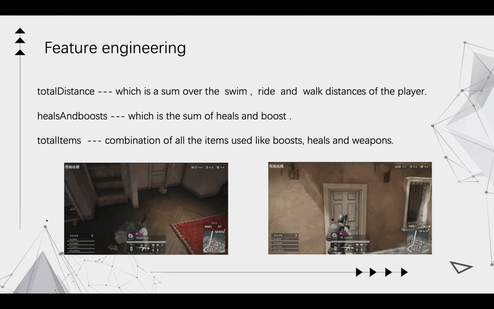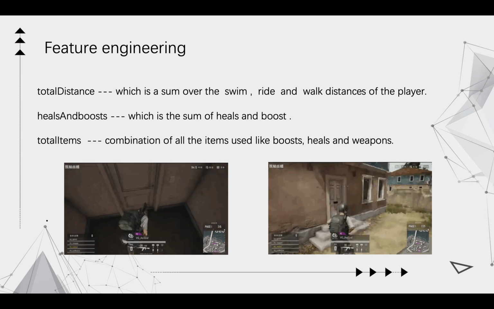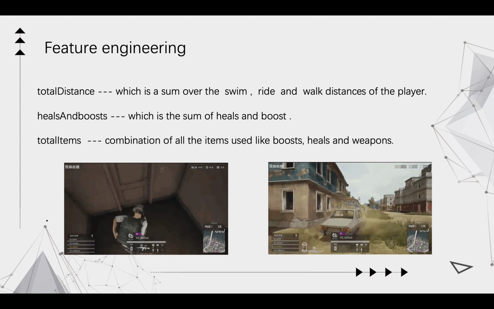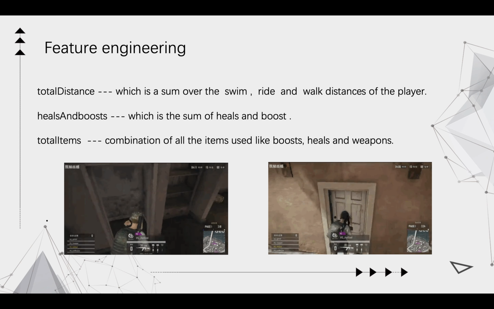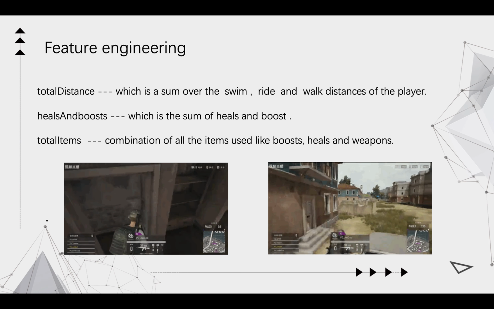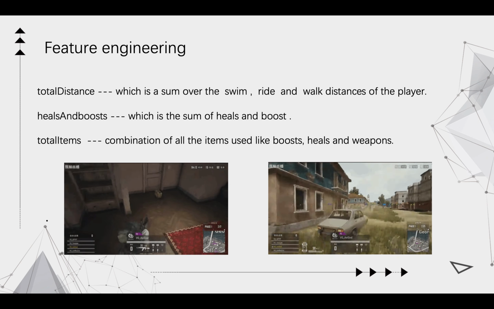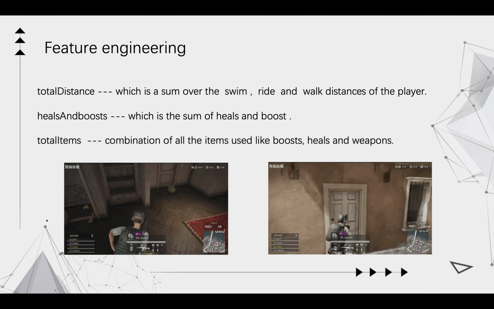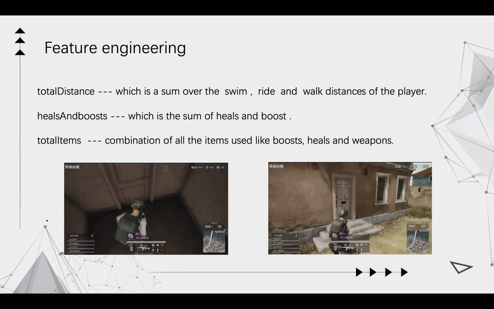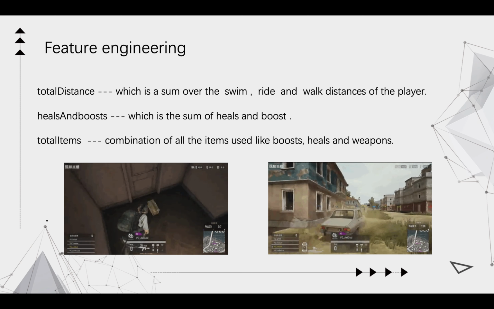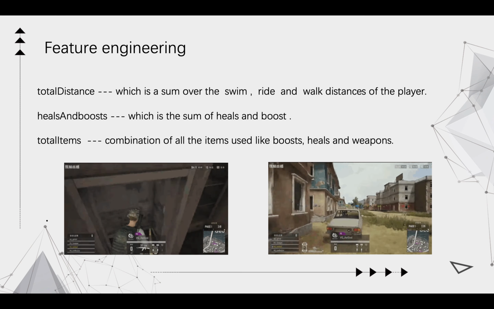Next, since distance traveled has a high correlation with the win place percentage, we add a new feature, total distance, which is a sum over the swim distance, ride distance, and walk distance of the player. Since boosters and hills both can help players to travel faster, we add a new feature, hills and boosters. This is the sum of hills and boosters.